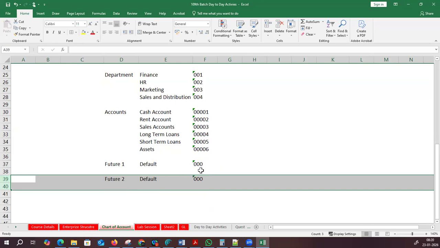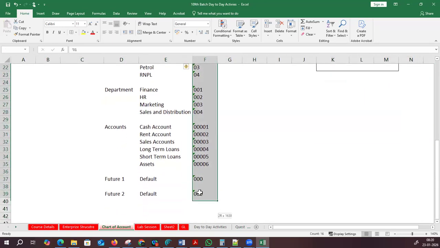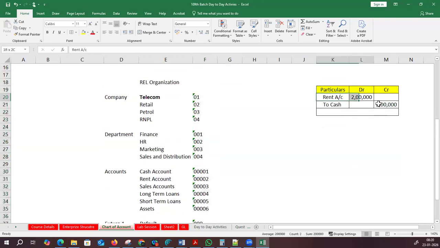Now you will get to know. For example, if I want to write an accounting entry, how do I need to write? How will the accountant do it? 01, using the finance department, taking care of rent. So this is how the accounting entry is.